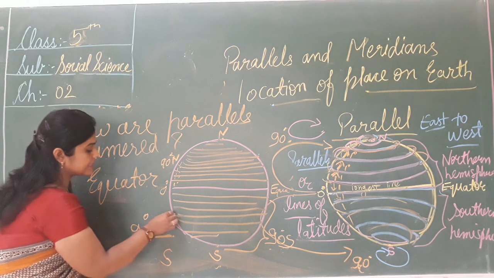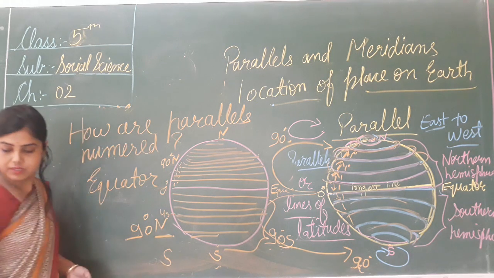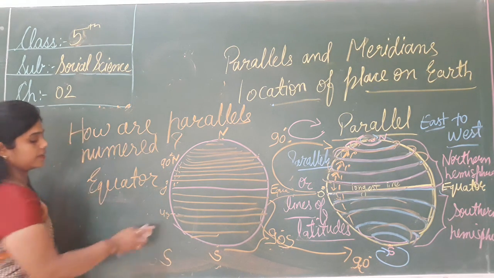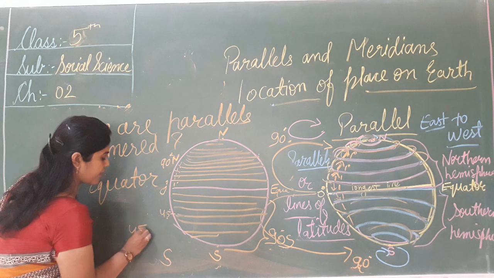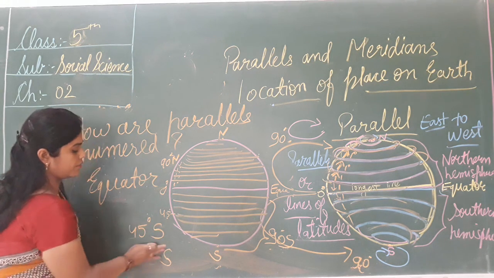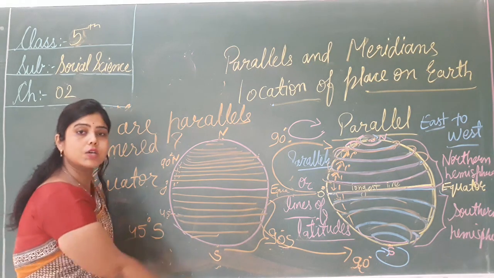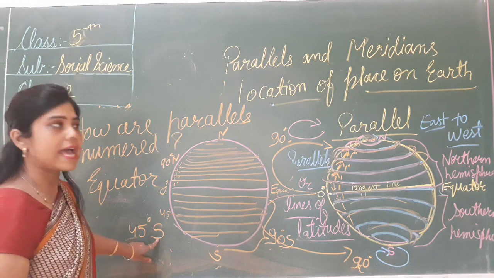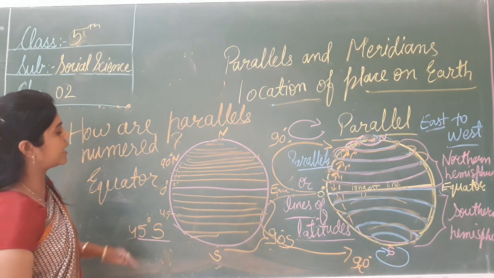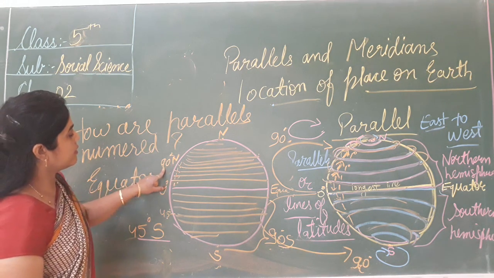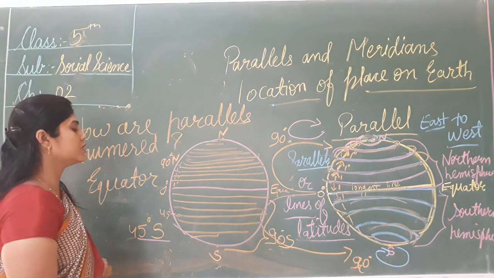So now imagine that this is the 45 degree south. What do we write? 45 degree south, because this part was in the southern hemisphere. So we write S for southern hemisphere, and the degree also. And for the northern hemisphere we represent it by N, and the degree is also mentioned.